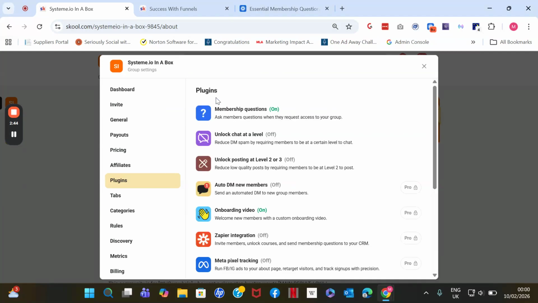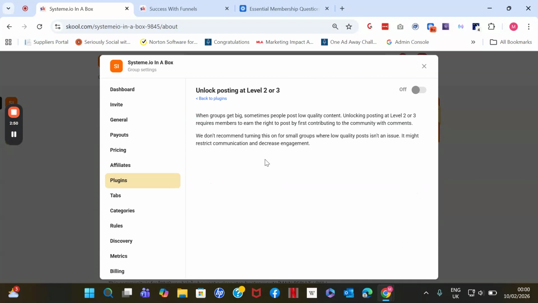All right, now the other plugin is unlock posting at level 2 or 3. So people will only be able to post inside your community once they are at level 2 or 3. This way, your members will have to put in some work, meaning they will have to keep engaging inside your community.